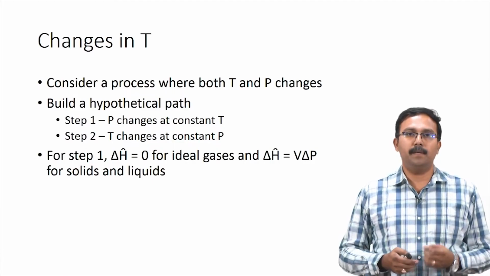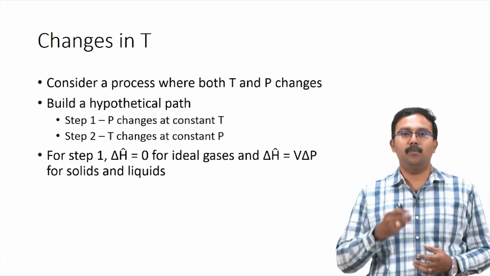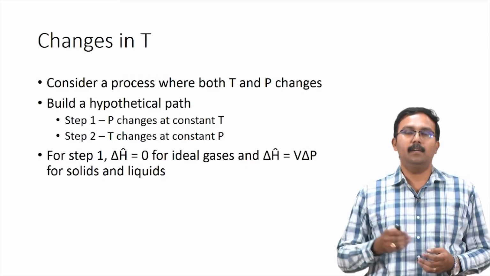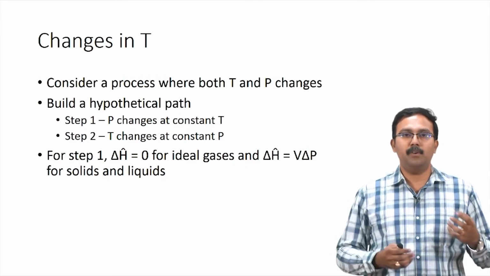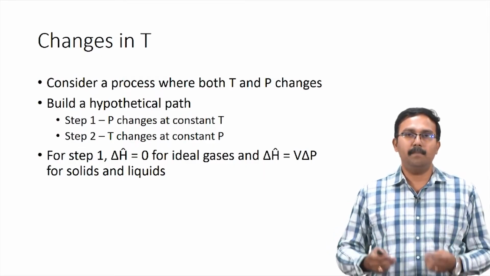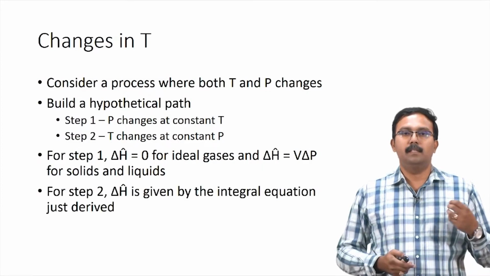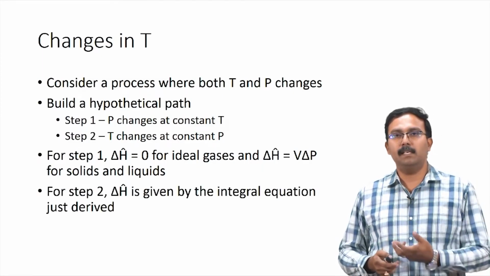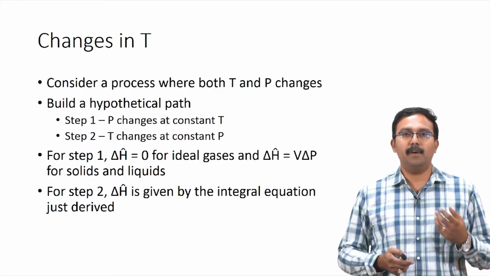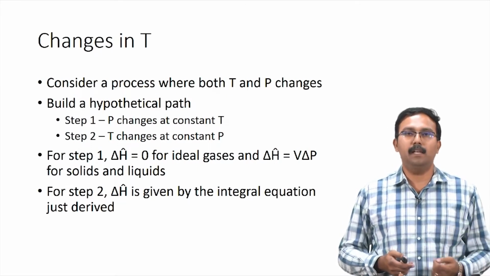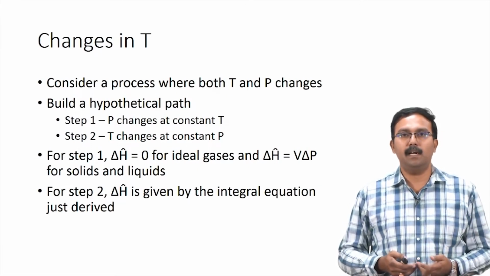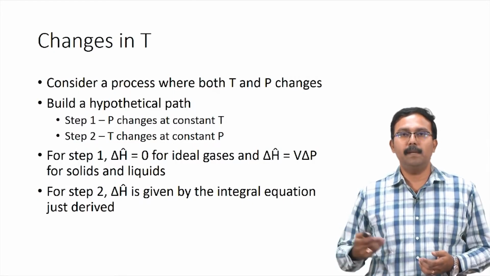So for the first step, delta H cap would be equal to 0 for ideal gases, and it would be equal to V cap delta P for solids and liquids. So this V cap delta P can be very small. The second step would be change in temperature. So the delta H cap value for the second step would be calculated using the integral equation which we just derived, which is integral Cp dT.